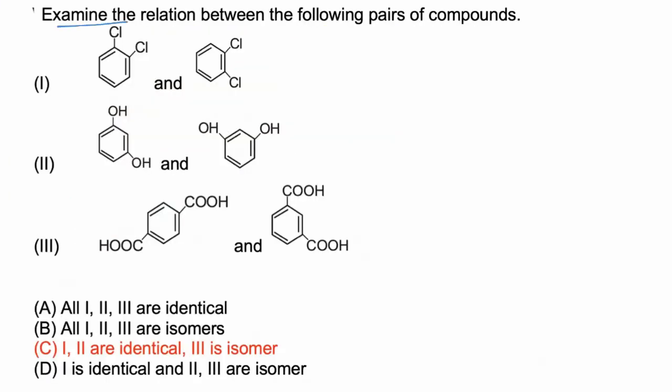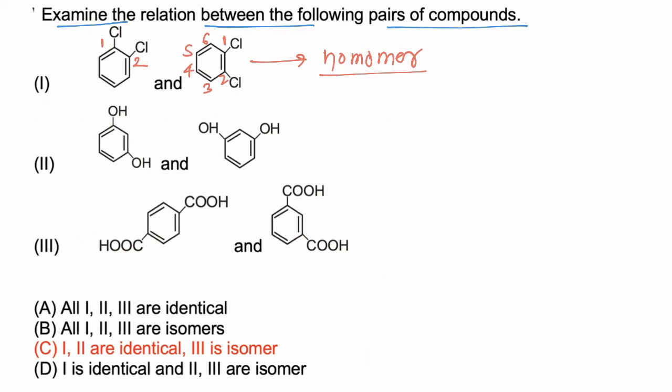Examine the relation between the following pair of compounds. So in this question pairs of compounds are given, and we have to find which type of isomeric relationship is present between the compounds. So if we consider the first molecule, this molecule is 1,2-dichlorobenzene, and the second molecule is also 1,2-dichlorobenzene. So both molecules have the same molecular formula and the same structural formula. So they are not isomers, they are identical, or they are homomers.